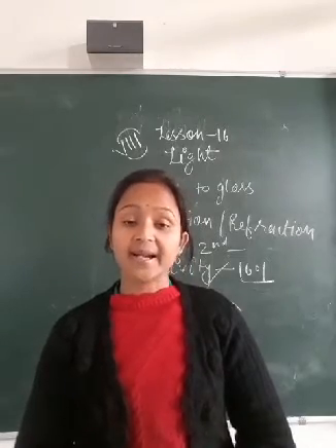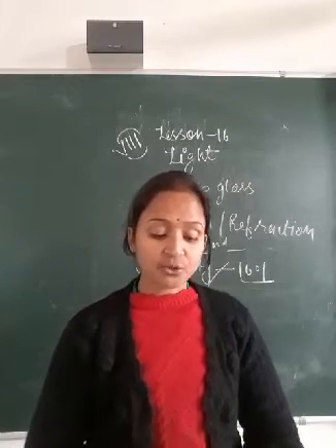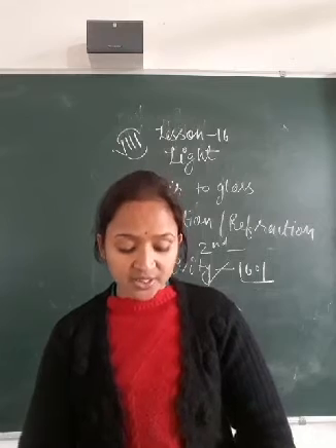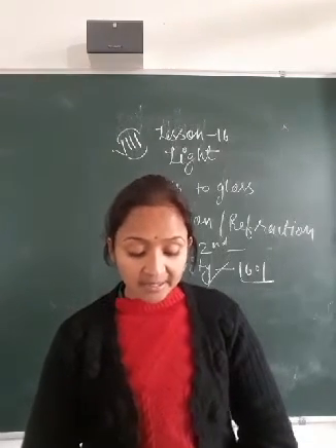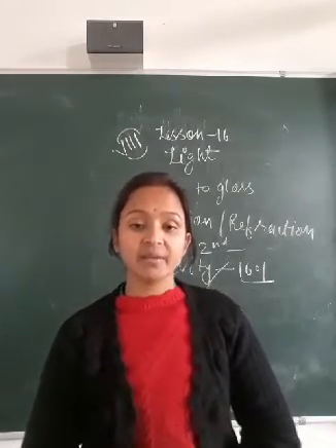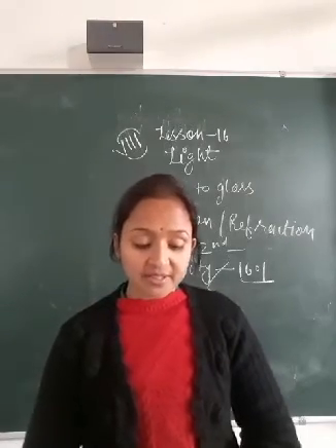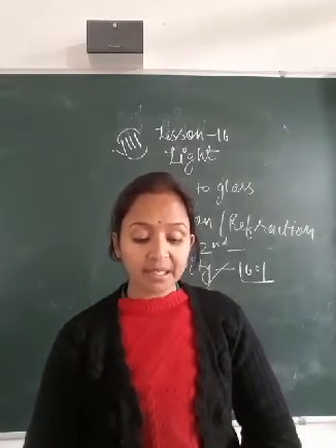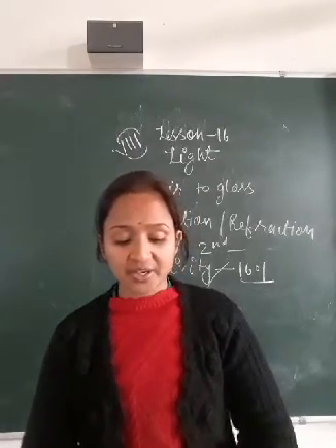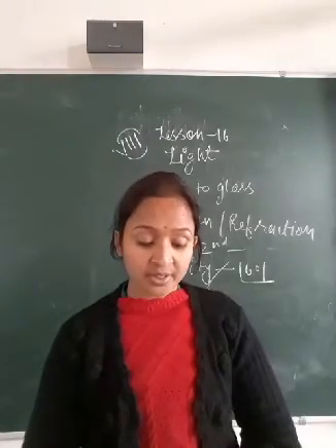Incident ray. A ray of light which travels through an optical medium towards the mirror is called the incident ray. In figure 16.2, AB is the incident ray. I will draw the diagram of reflection by a plane mirror, then you can see that. Reflected ray. A ray of light which bounces off the mirror surface into the same optical medium in which the incident ray was traveling is called the reflected ray. In figure 16.2, BC is the reflected ray.